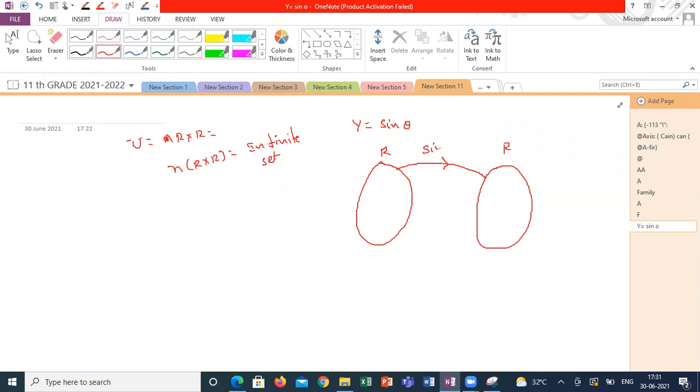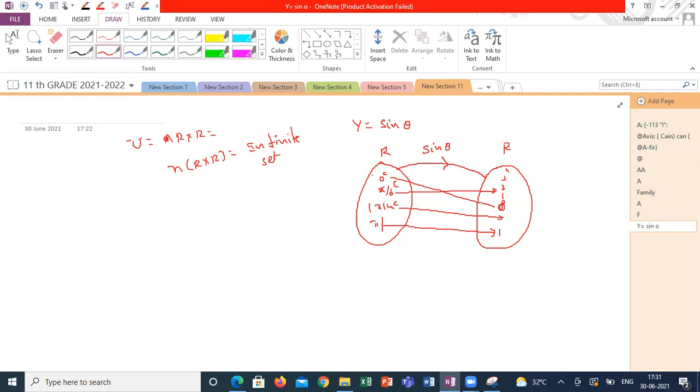If my relation is sine theta, I'm taking 0 radians, pi by 6 radians, pi by 4 radians, whatever angle I can take. Each and every angle, if I'm substituting: 0, 1, 2, 3, 4 and everything. If I'm substituting 0, I will get 0. If I'm substituting pi by 6, I will get 1 by 2. If I'm substituting pi by 4, I will get 1 by root 2. If I'm substituting pi by 2, I will get 1.